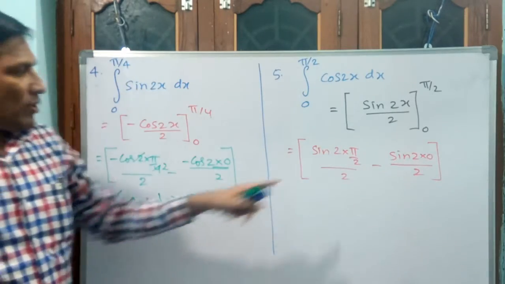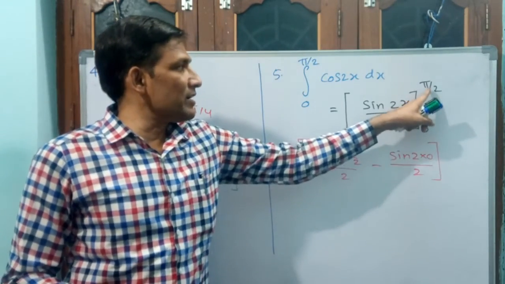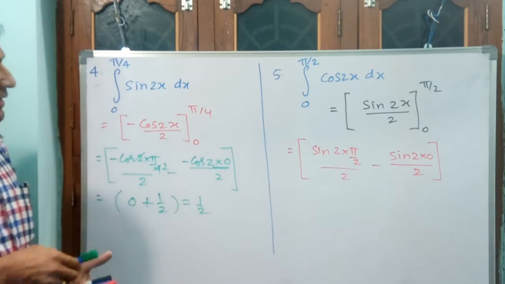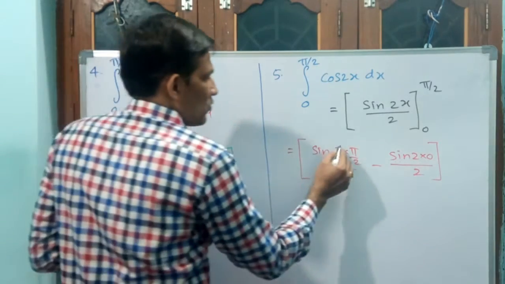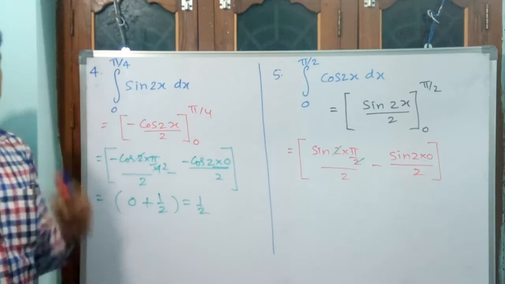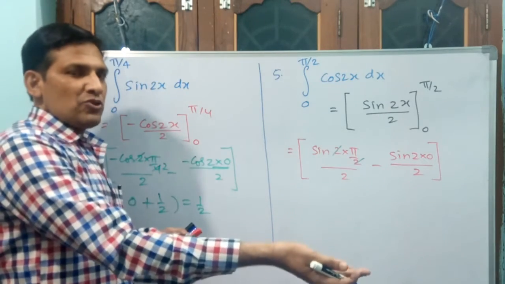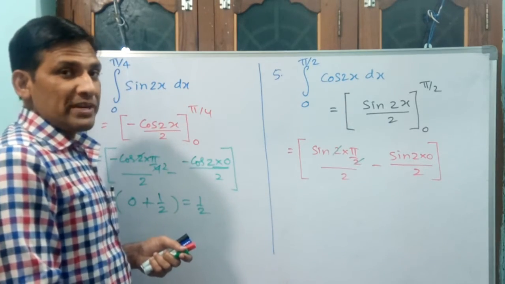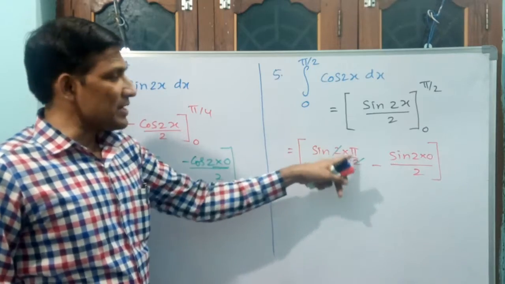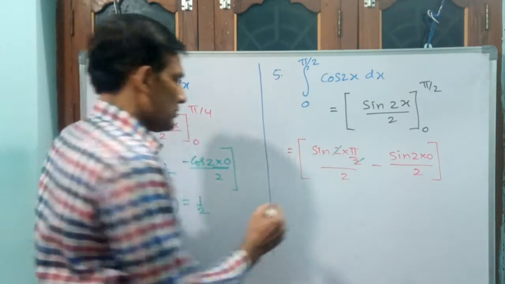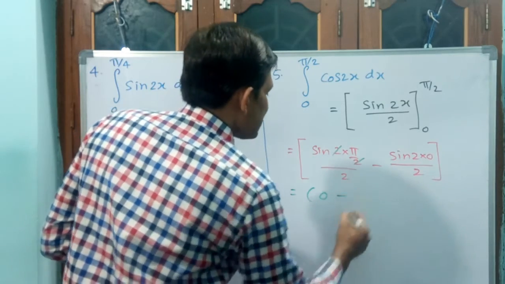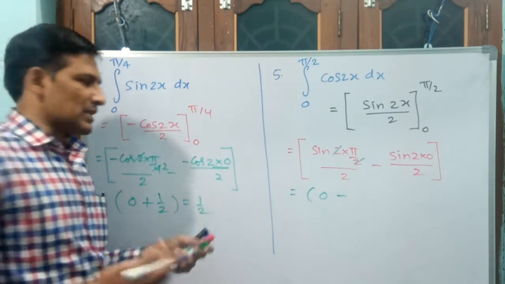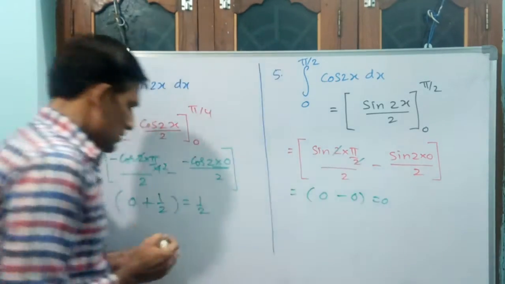Okay. See, when you apply limit, automatically these limits will not be there. Here limits are there, not applied. When limits are applied, then these limits again you should not write. Okay. That you keep in your mind. Okay. See, 2 is going to get cancelled. Sin pi value how much? 0 only. Why? Because sin 0 is also 0, 180 is also 0. 90 is 1, 270 is minus 1. Okay. This is going to become 0, numerator is 0 means whatever the denominator may be, it is 0. That is equal to 0 minus sin 2 into 0. That is also 0. 0 by 0, 0. That's all, 0. That means 0 minus 0, whatever it may be, the value is 0.